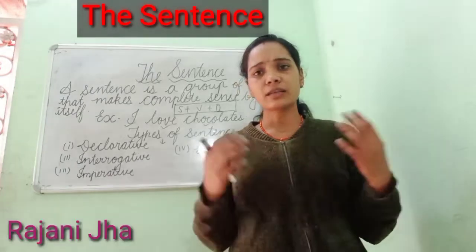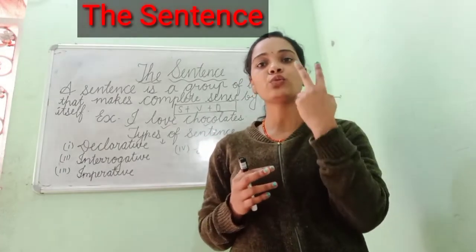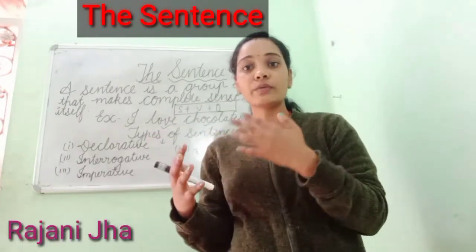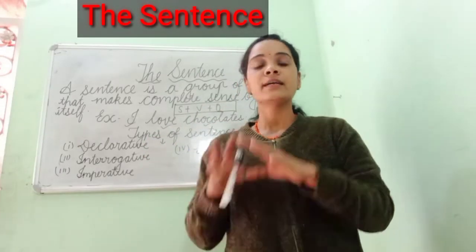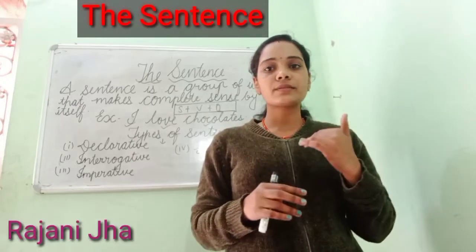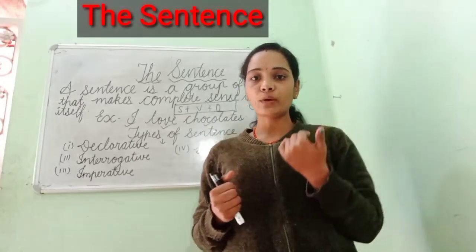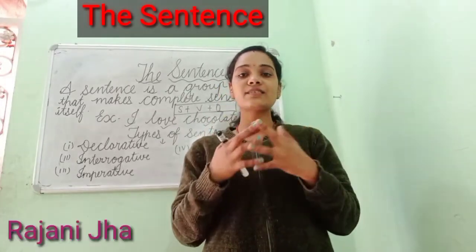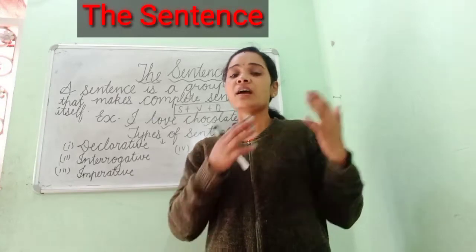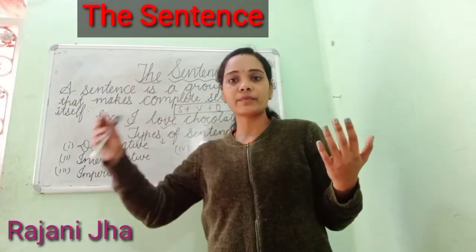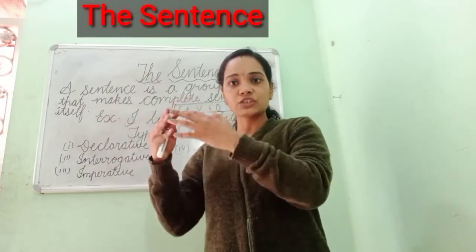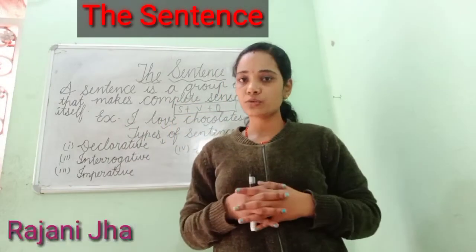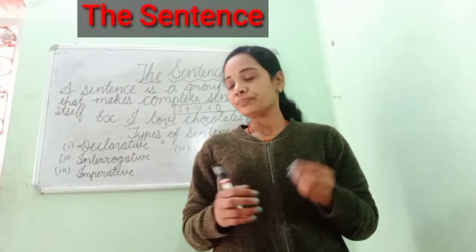One more way, you will see that a sentence is divided into two parts, subject and predicate. It's very easy. If you don't know what is a verb, a pronoun or an object, simply divide it into two parts, subject and predicate. What is the subject? It is the doer of the action. The sentence is all about the subject. Whatever action or whatever is talked about in the sentence is about the subject, or the subject is the doer of the action itself.